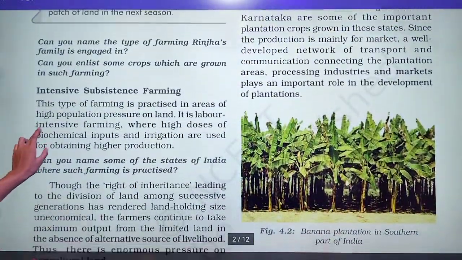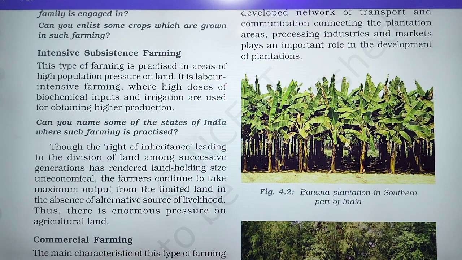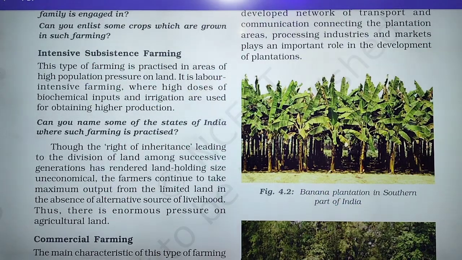So this is about intensive farming. Here only the question is given: can you name some of the states of India where such intensive farming is practiced? There are mainly Punjab, Haryana, Western Uttar Pradesh, Tamil Nadu, Kerala. These are some states where intensive farming is practiced.